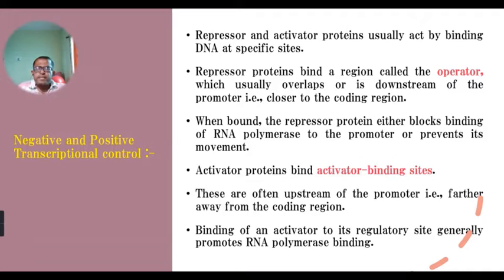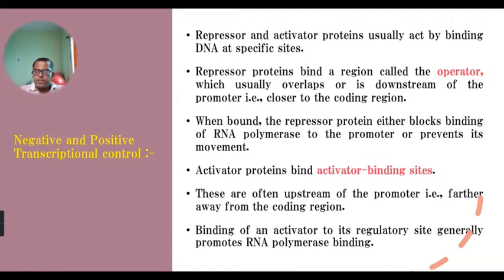Here, repressor proteins bind a particular region on the DNA molecule called the operator. The repressor proteins bind to a particular region on the DNA molecule of that gene, and that binding region for the repressor protein is the operator, which usually overlaps or is downstream to the promoter.